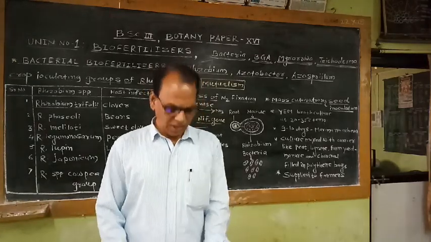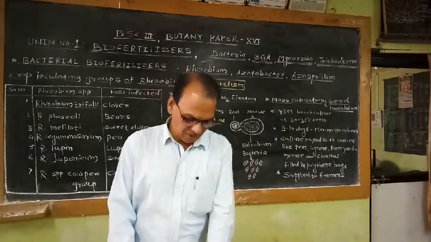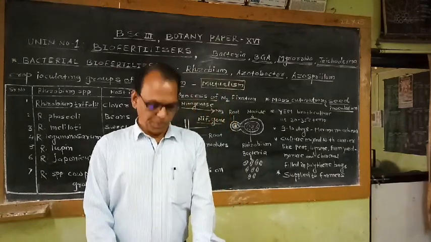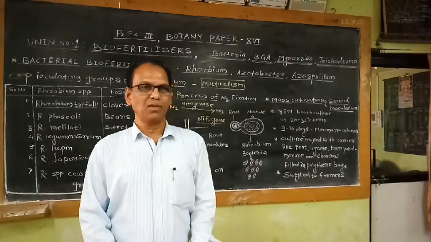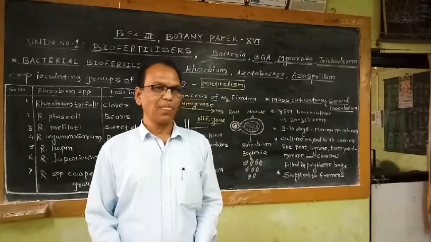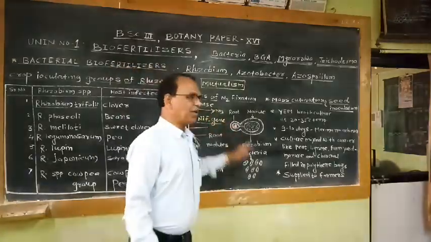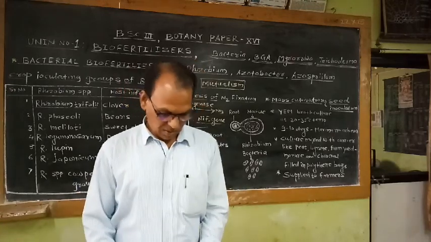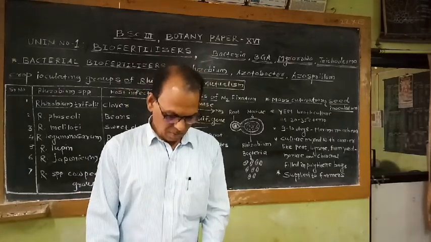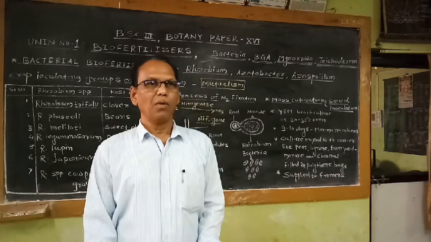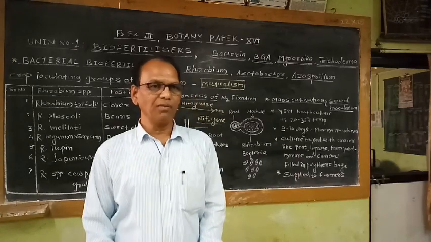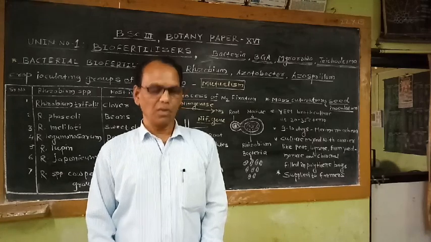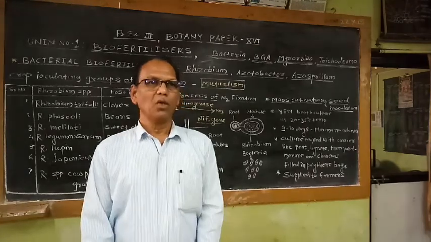This Rhizobium culture is generally used by the farmers for pre-sowing treatment of the seeds. That means before sowing the seeds, this Rhizobium culture is used for seed inoculation, and then the seeds are used for sowing.